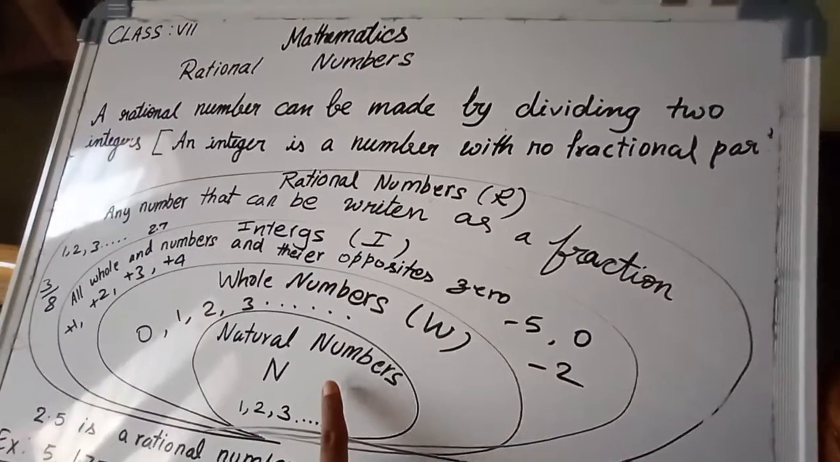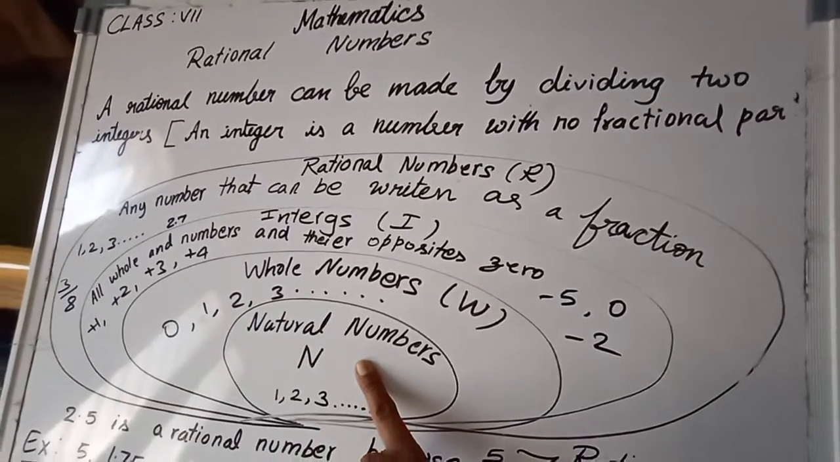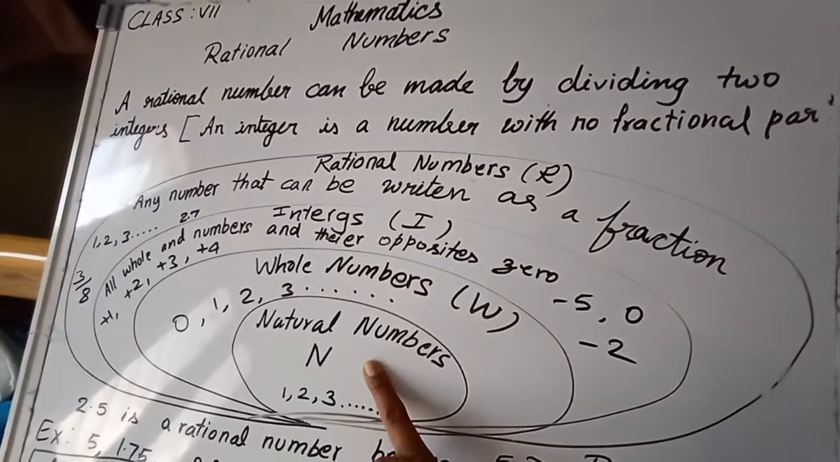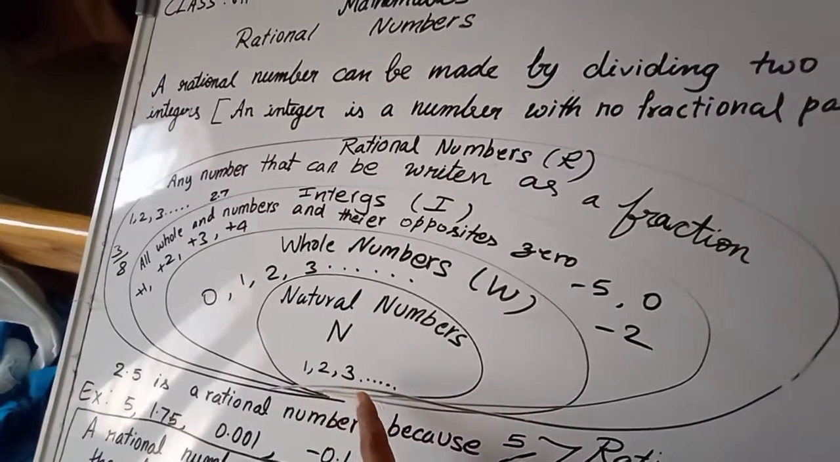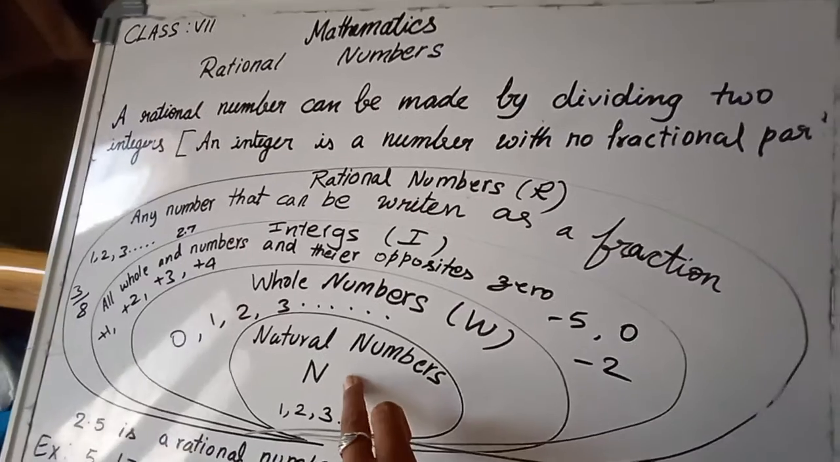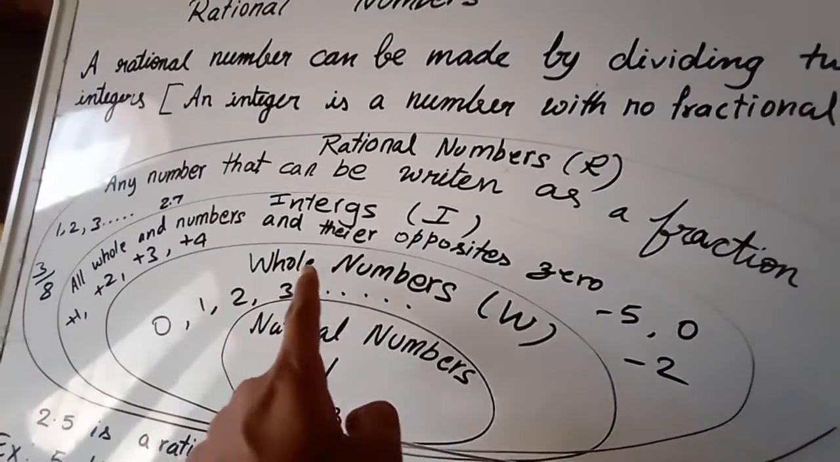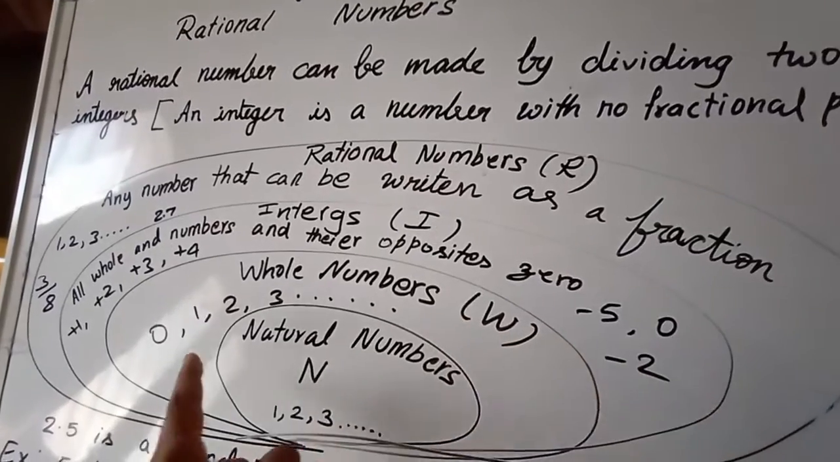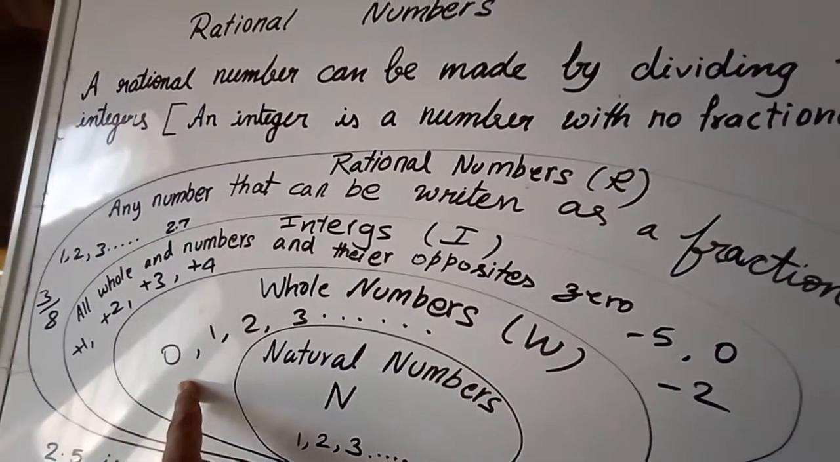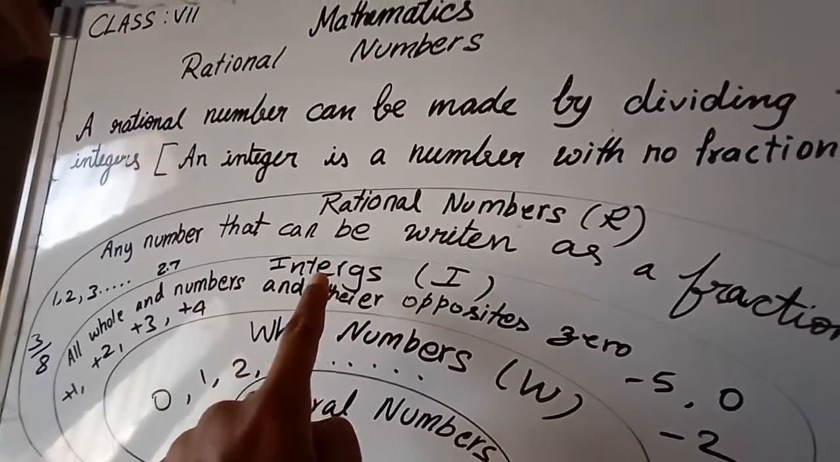You know that for counting we use natural numbers. Always we begin with 1, 2, 3, etc. So these are called natural numbers. If the natural numbers begin with 0, they are called whole numbers, because it is a whole set. The next one comes integers.